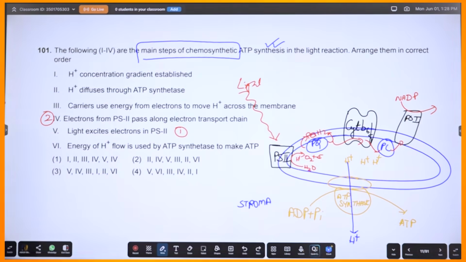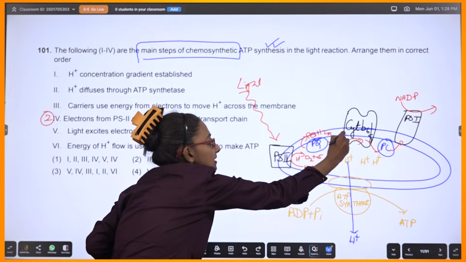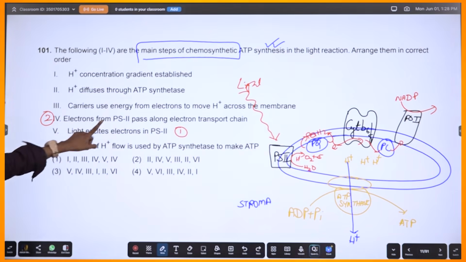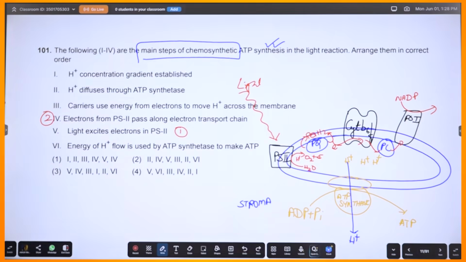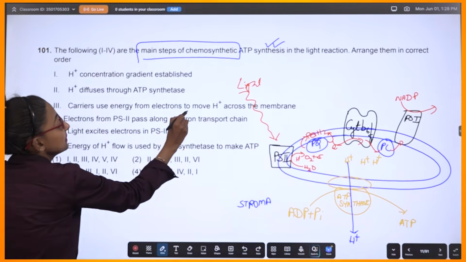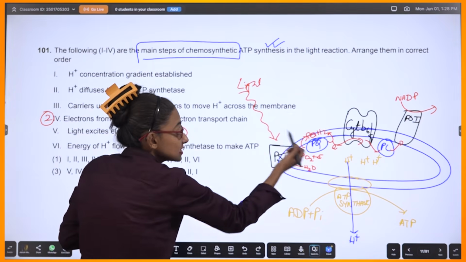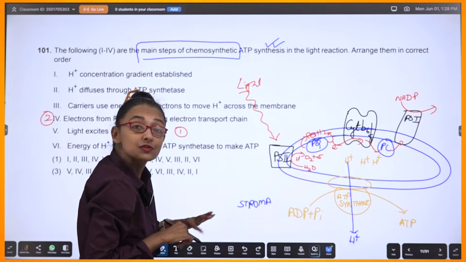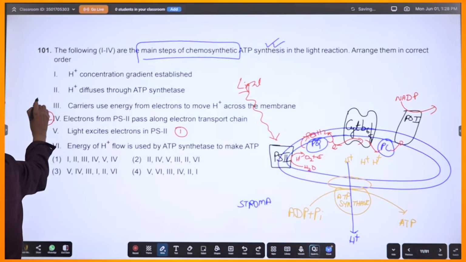Okay? So now PQH2 will start transferring the electrons this way. Correct? So fourth. Okay? Electrons from PS2 pass. Now, carriers use energy from electrons to move H plus across the membrane. Plastoquinone. Correct? So it will actually help in movement of H plus ions.